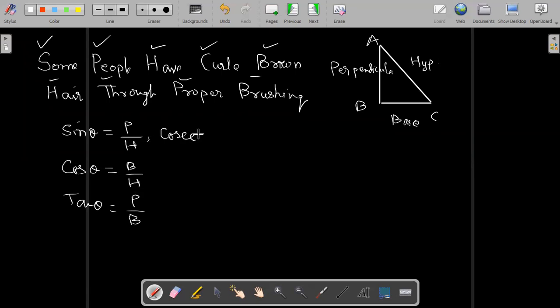Then cosec theta will be equal to hypotenuse upon perpendicular. Similarly, sec theta will be equal to hypotenuse upon base, and cot theta is equal to base upon perpendicular.